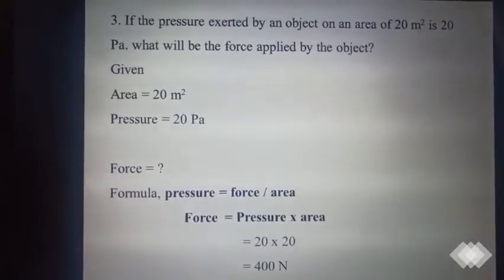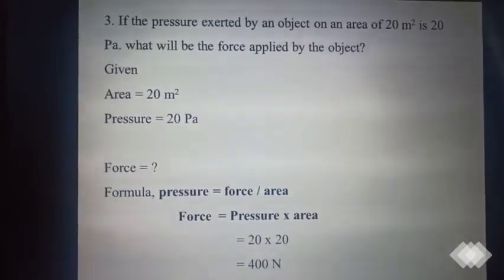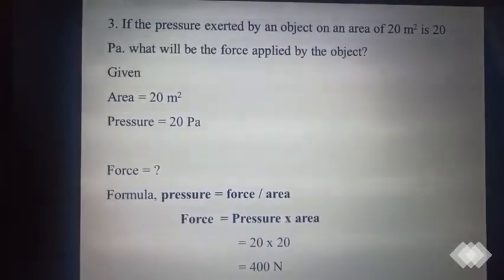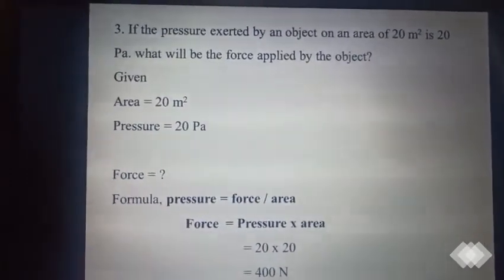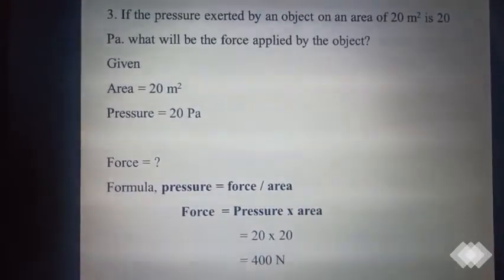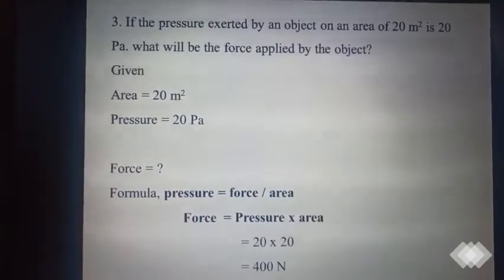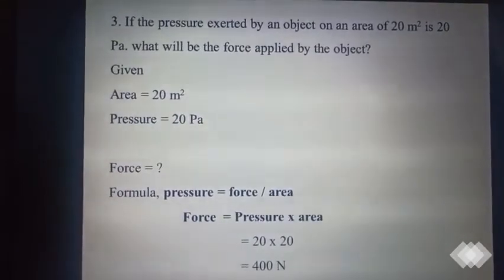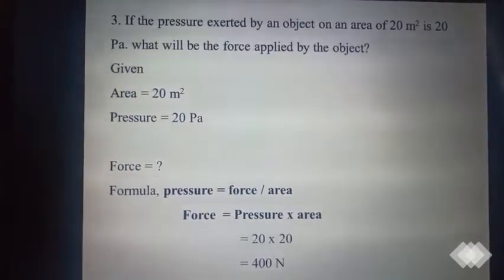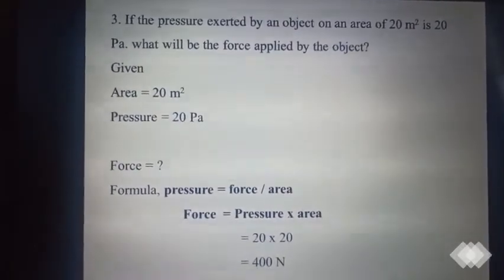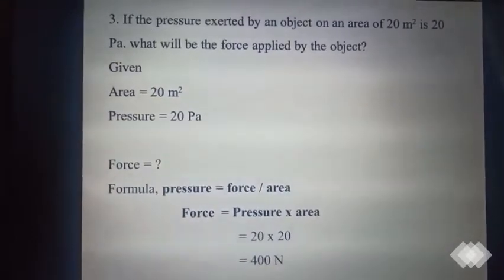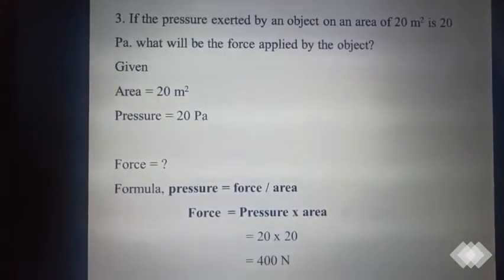Third question: if the pressure exerted by an object on an area of 20 meter square is 20 Pascal. Here the pressure is given, the area is given, and you have to find the force. Clear? So area equals 20 meter square, pressure is 20 Pascal, and force is the unknown. The formula is pressure equals force by area. So force equals pressure into area when you rearrange the formula. 20 into 20 is 400 Newton. Clear?